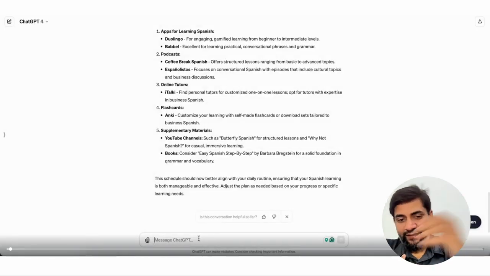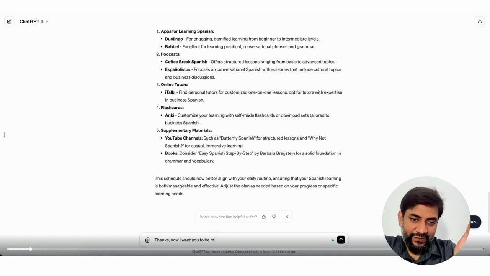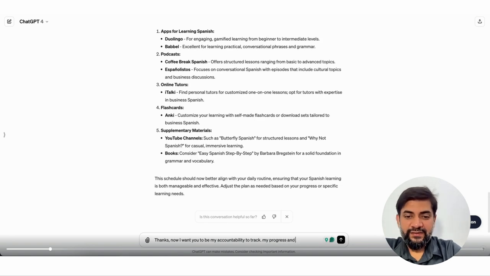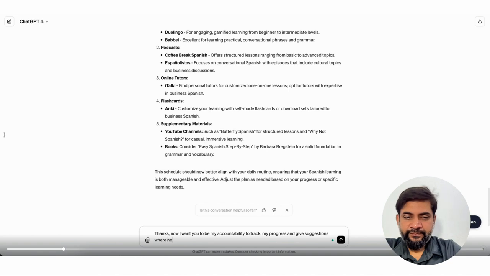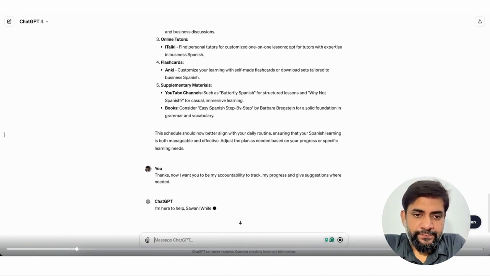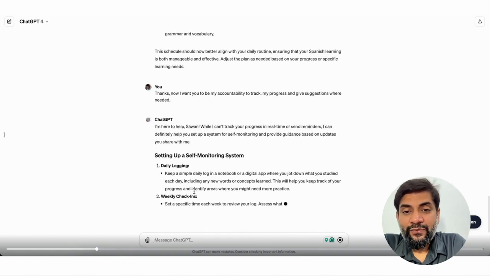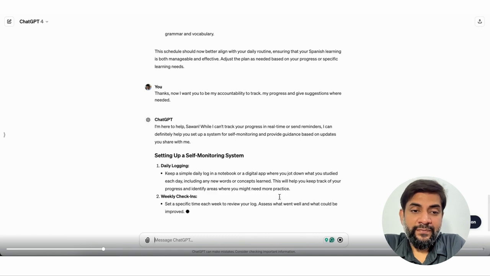Now that I have a plan, I want to make ChatGPT work as my accountability partner. So that's why I write it. Thanks. Now I want you to be my accountability partner to keep track of my progress and give suggestions where needed. While I can't track your progress in real time or send you reminders, I can definitely help you set up a system for self-monitoring and provide guidance based on updates you share with me.